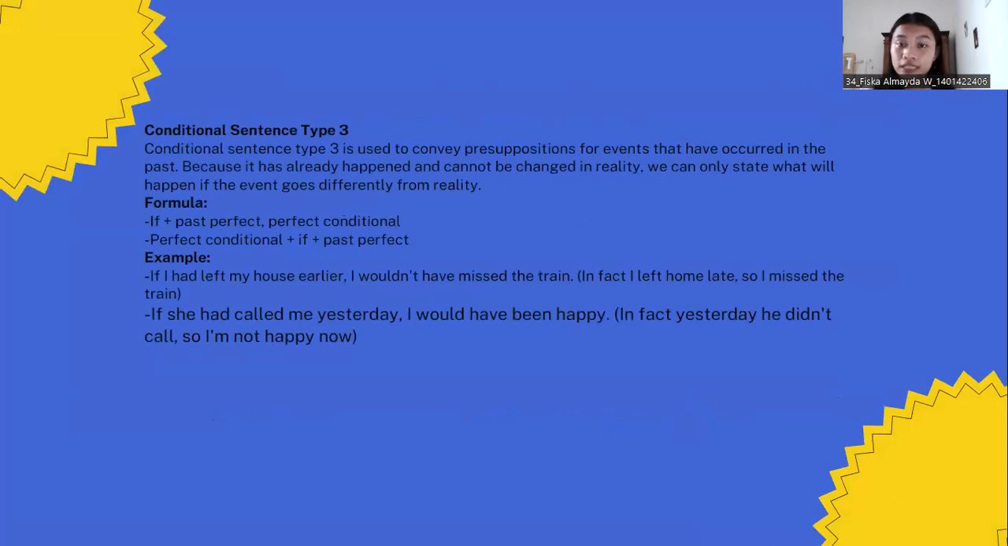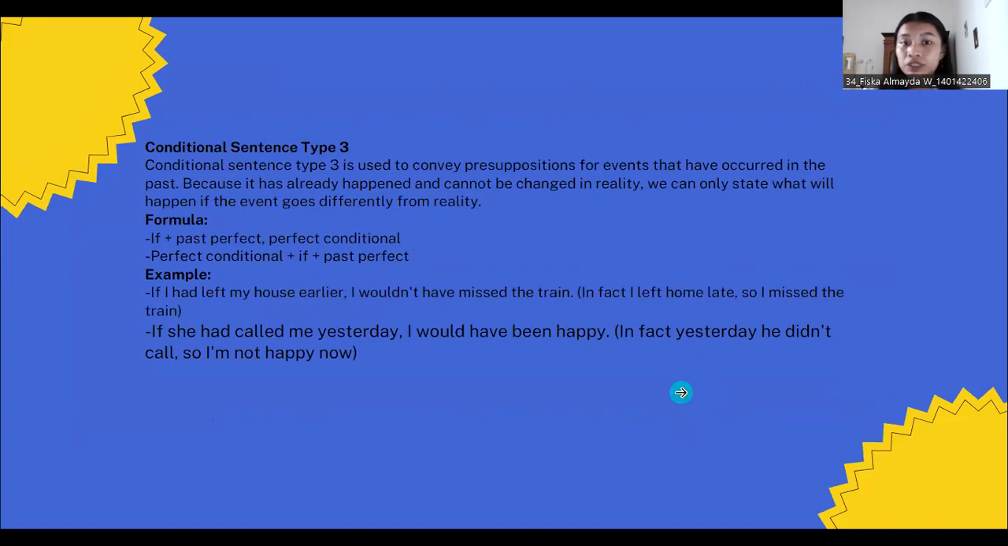And conditional sentence type 3. Conditional sentence type 3 is used to convey presupposition for events that have occurred in the past, because it has already happened and cannot be changed in reality. We can only state what would have happened if the event had gone differently from reality. Conditional sentence type 3 has formula 1: if plus past perfect, and perfect conditional. And formula 2: perfect conditional plus if plus past perfect. And the examples of conditional sentence type 3.